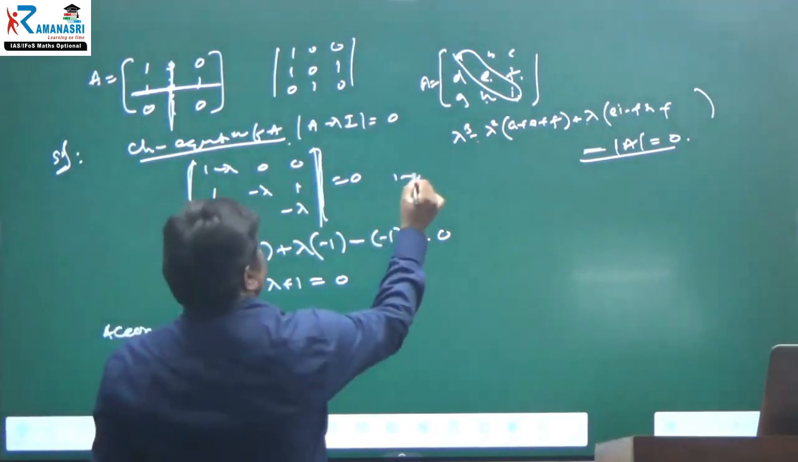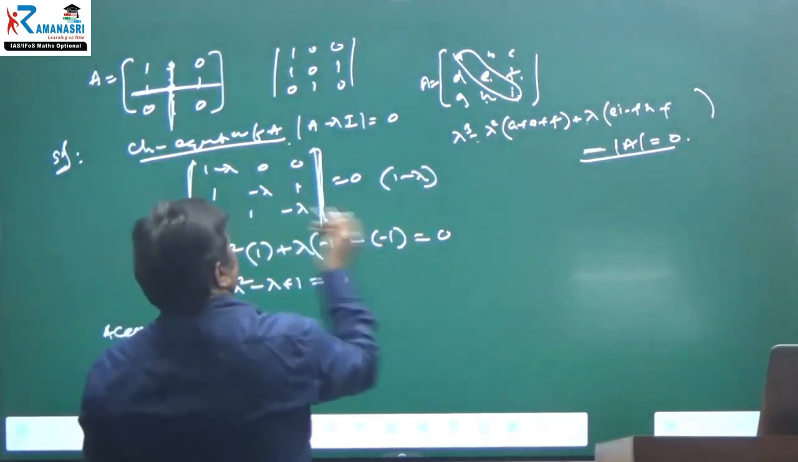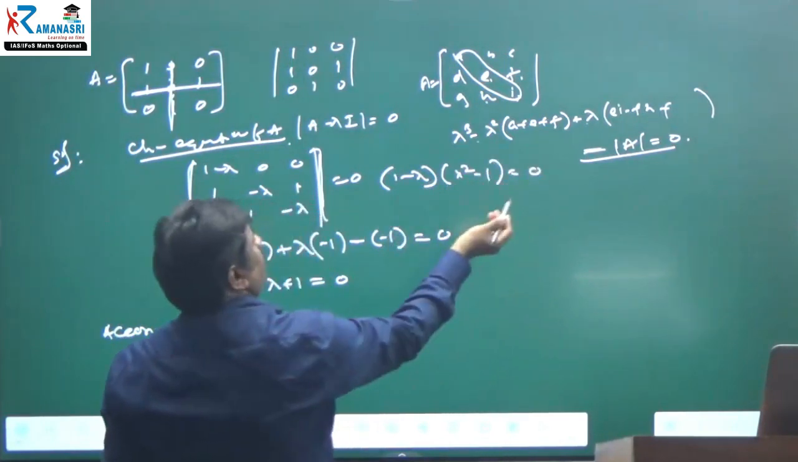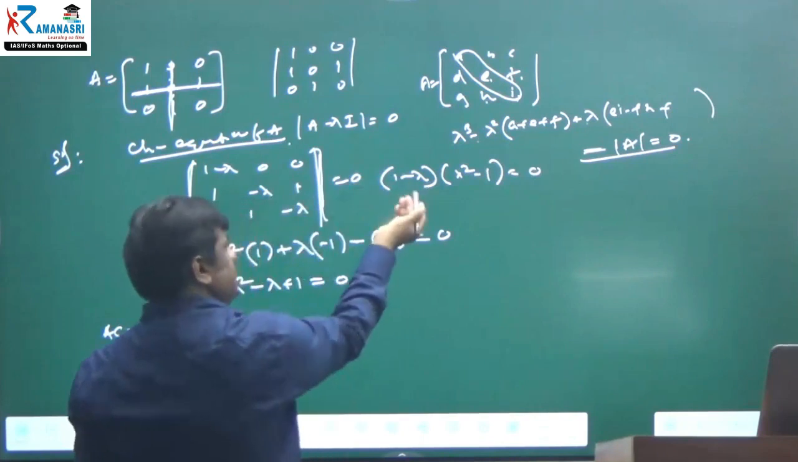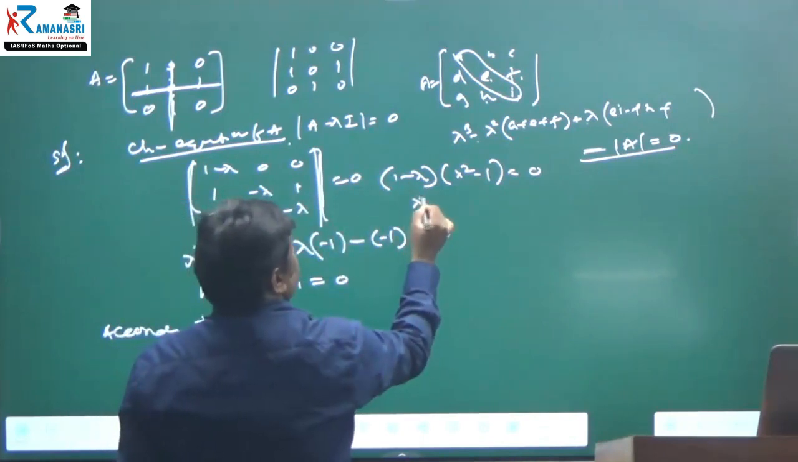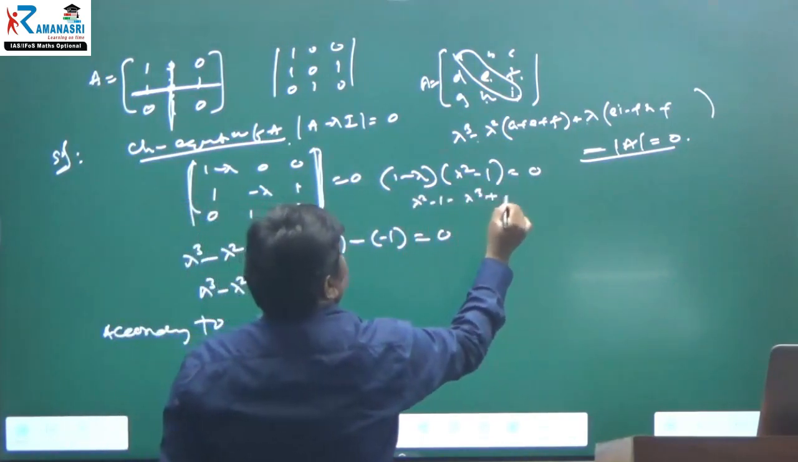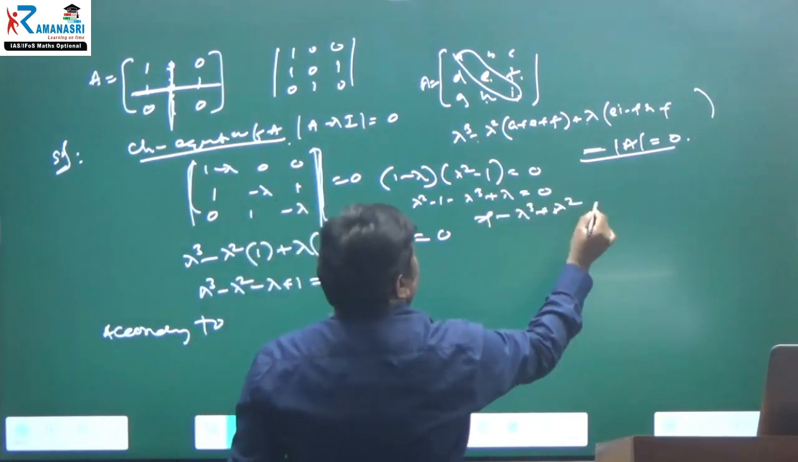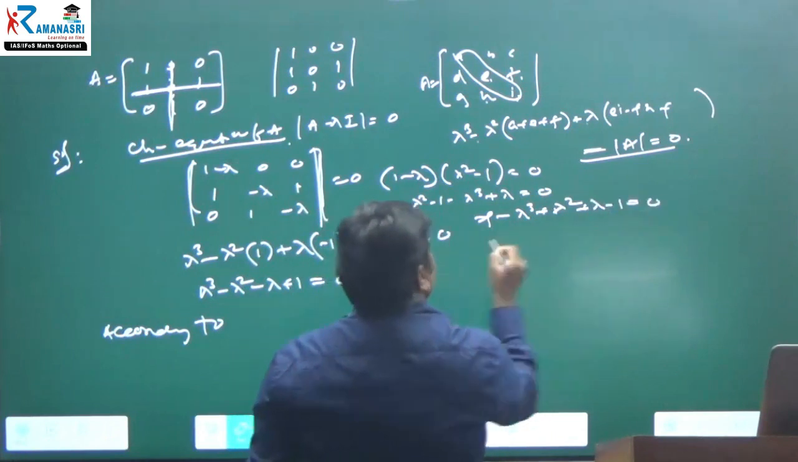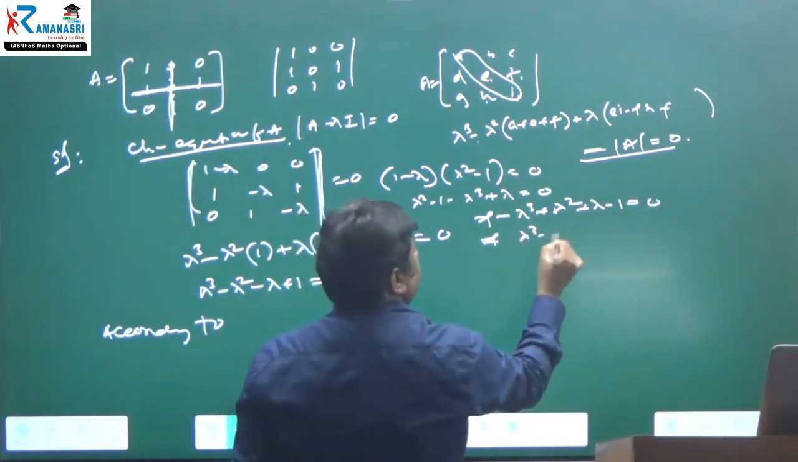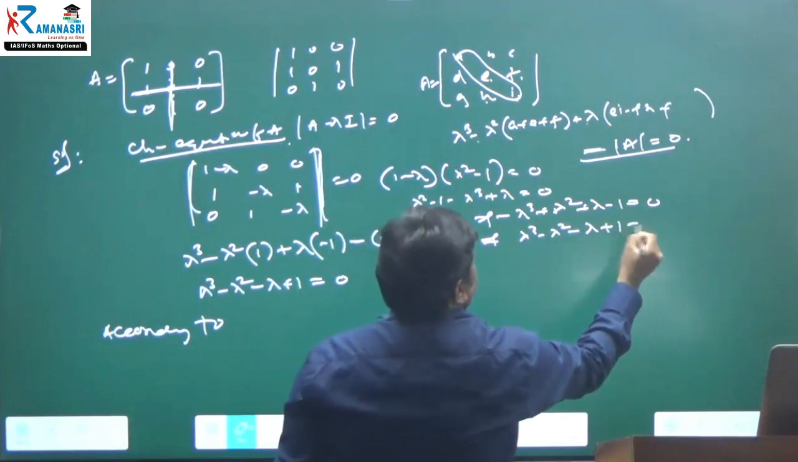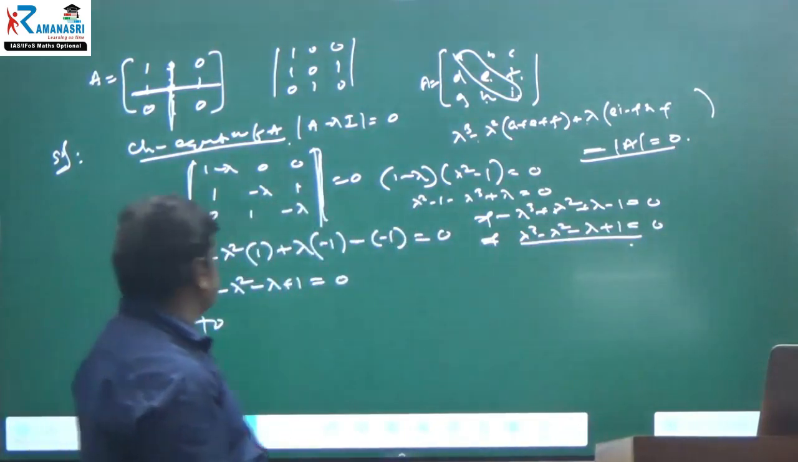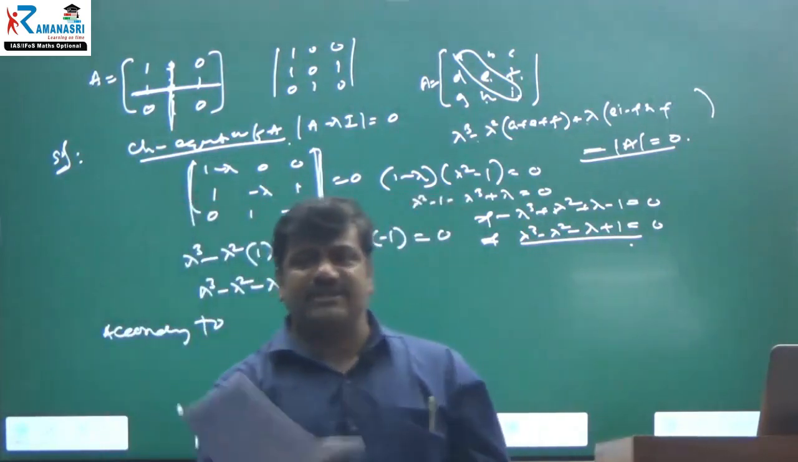Why? Because of 1 minus lambda. Here what will come? Lambda square minus 1 is equal to 0. Ultimately, if you are multiplying, for this question, this is also easy. Lambda square minus 1 minus lambda cube plus lambda is equal to 0. That is equal to minus lambda cube plus lambda square plus lambda minus 1 is equal to 0. You can remove the minus, then lambda cube minus lambda square minus lambda plus 1 is equal to 0. Either way, you will get the same answer: lambda cube minus lambda square minus lambda plus 1.